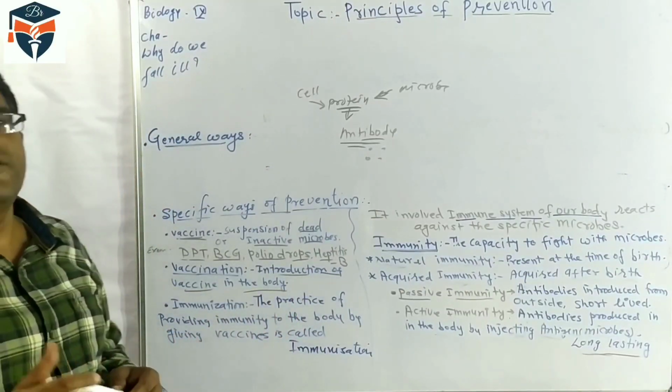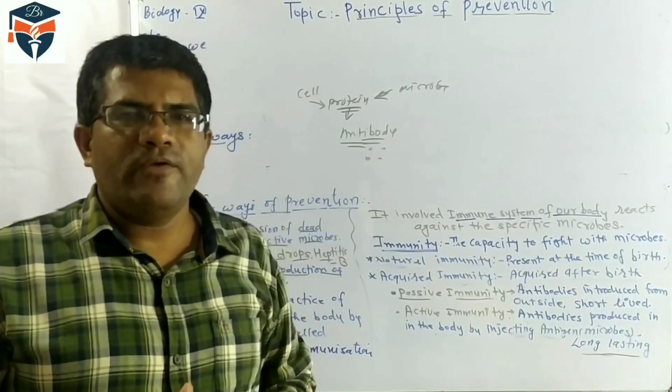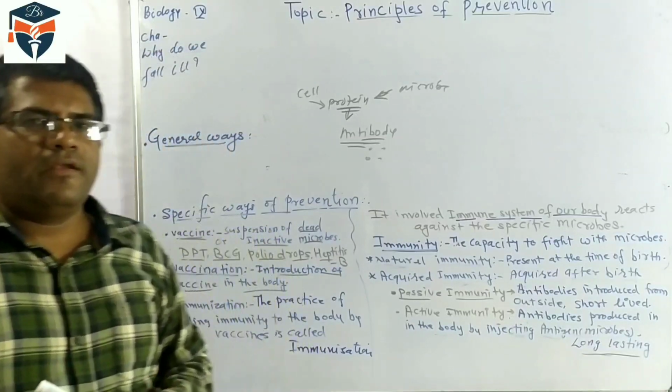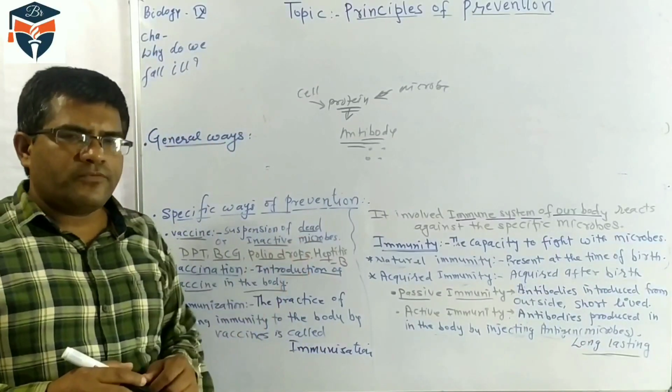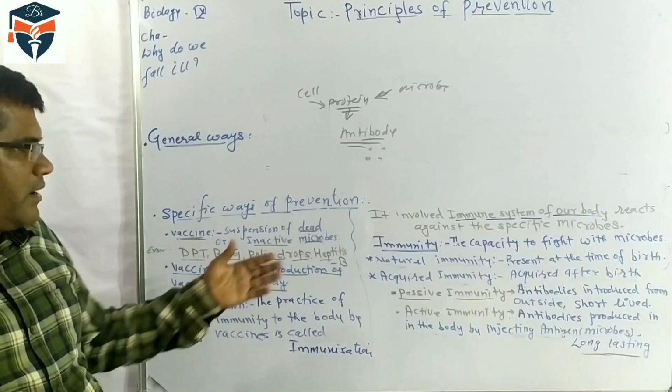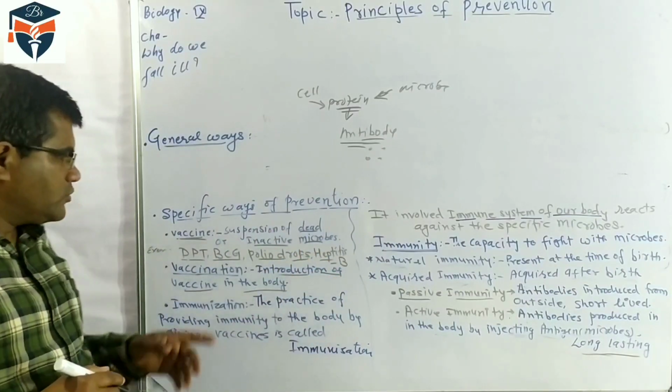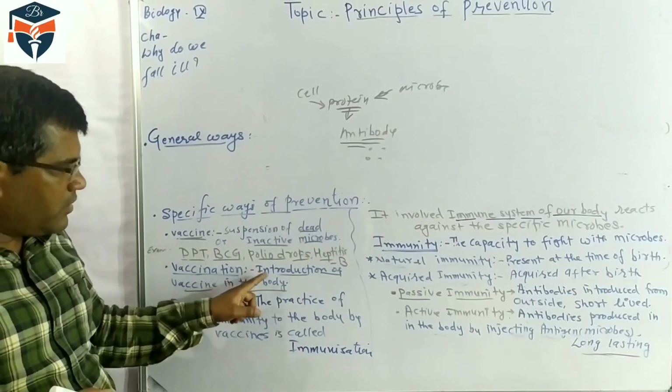Generally, small children up to the age group of 5 years are provided polio drops, and hepatitis B vaccine is given. So what is vaccination?